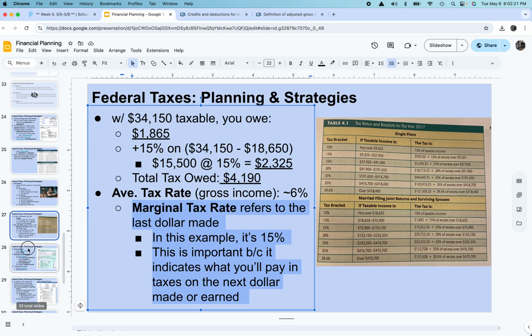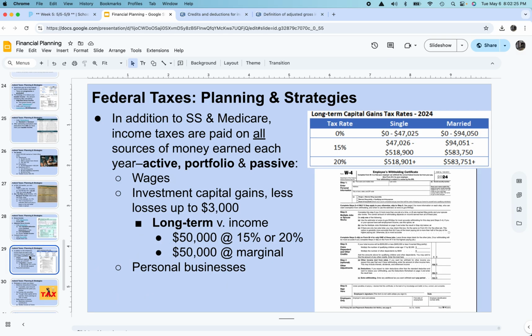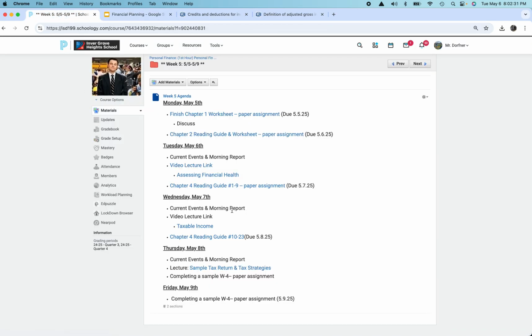Tomorrow we're going to get into a little tax strategy. Okay, a little bit of review today, a little tax strategy. Again, tomorrow I'm going to be in class. Tomorrow is Thursday. So you have the rest of the time to knock out the Chapter 4 reading guide. You have questions 10 through 23 for tomorrow. Hope you're all doing well, and I'll see you in class Thursday.